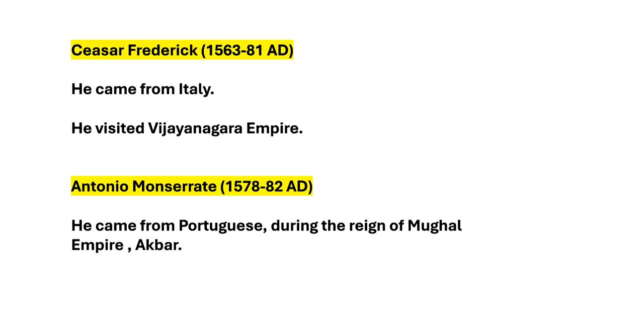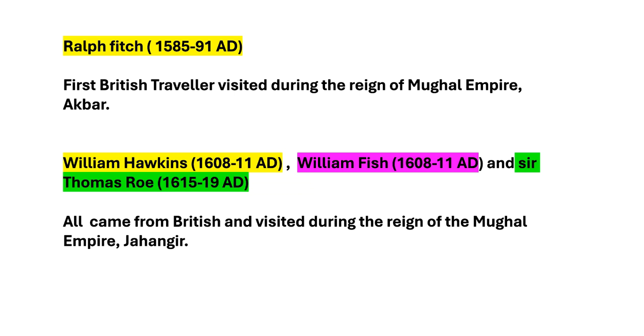Next one, Caesar Frederick. Time period is 1563 to 81 AD. He came from Italy. He visited Vijayanagara Empire. Next one, Antonio Manso Wright. Time period is 1578 to 82 AD. He came from Portuguese. During the reign of Mughal Empire, the ruler was Akbar. Let's move on to the next slide.